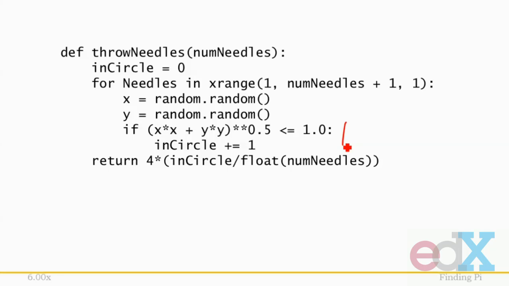Since we know that the radius of a circle is 1, we know that the needle lies within the circle if and only if the distance from the origin is no greater than 1. We then use this fact to count the number of needles in the circle.